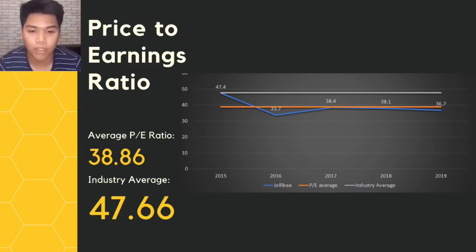Through the process, Jollibee has cannibalized some of their earnings. As we could see in the following years, there was a gradual decrease of the price to earnings ratio as Jollibee tried to compensate for the loss of the businesses that they acquired.